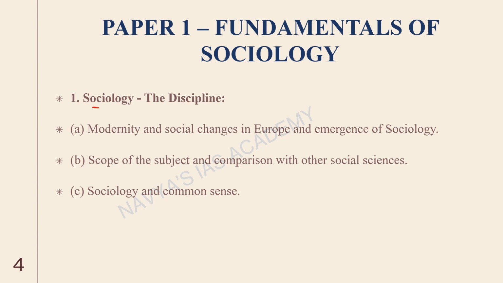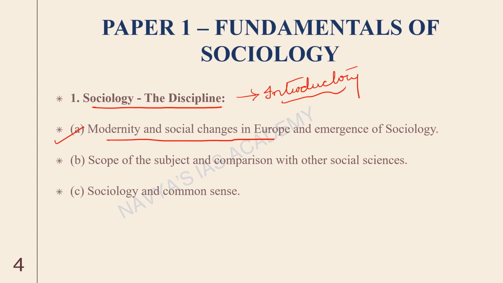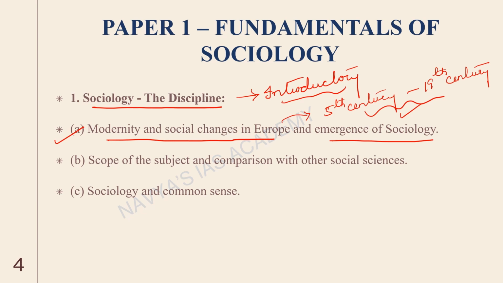The first chapter is Sociology, the discipline. This is mostly going to be an introductory part. It is going to help you understand the emergence of sociology better. So the first topic under this is modernity and social changes in Europe and emergence of sociology. Under this topic, we will trace the history of Europe from the 5th century till the 19th. And the 19th century is when sociology emerged as a discipline. So all the changes that happened during this time period, and how sociology emerged as a discipline as a reaction to those events, we will see under this topic.